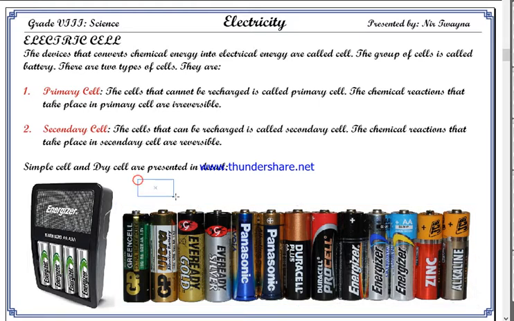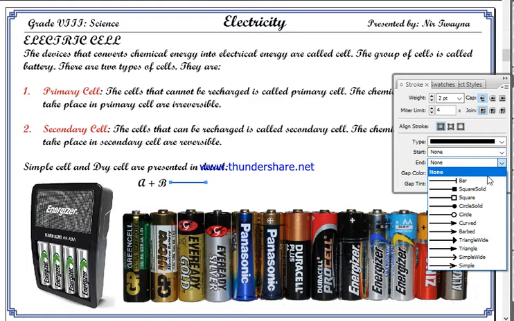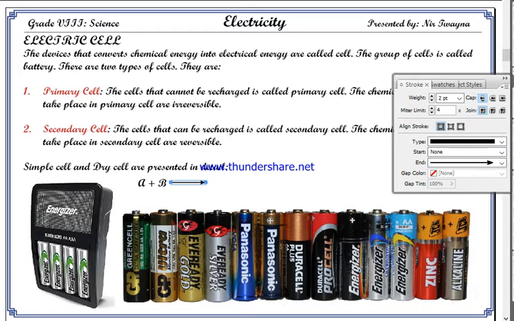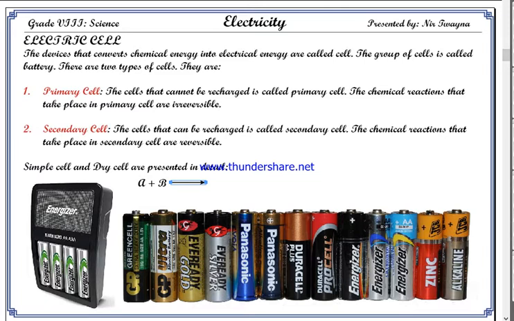Let us suppose that a chemical reaction takes place as A plus B. A battery or a cell contains A and B, two chemical substances, and when they react, they form products such as C plus D plus electrons.